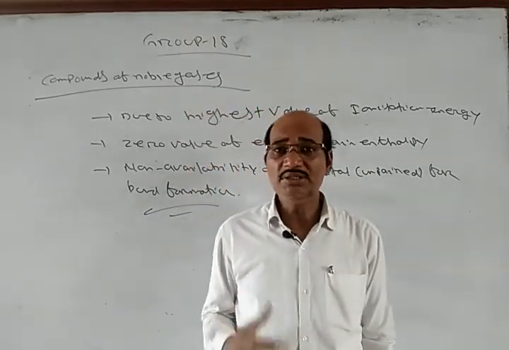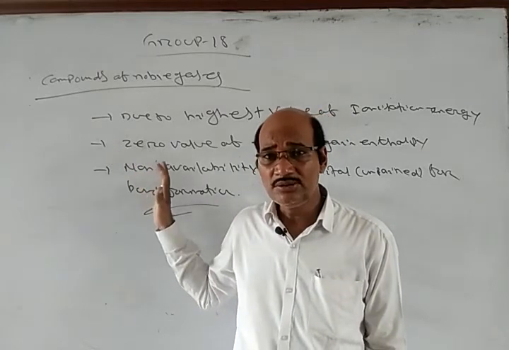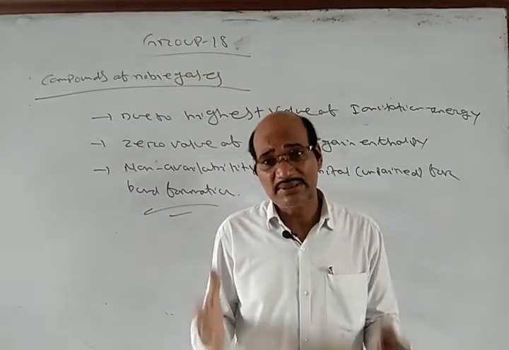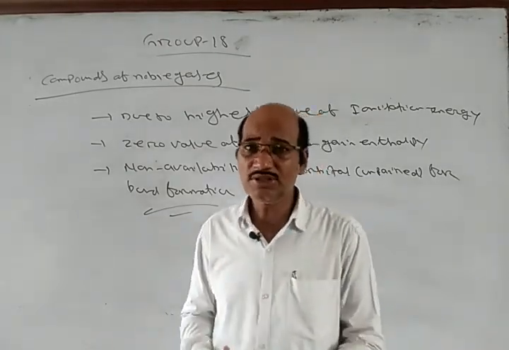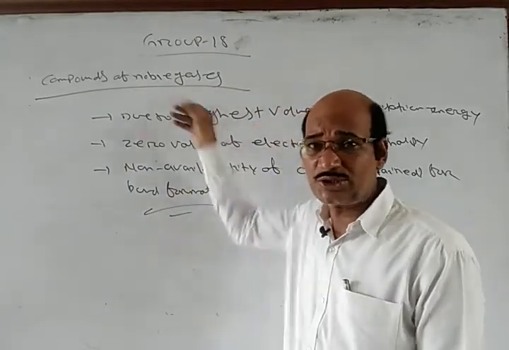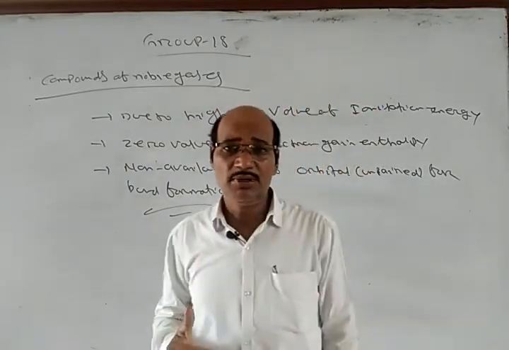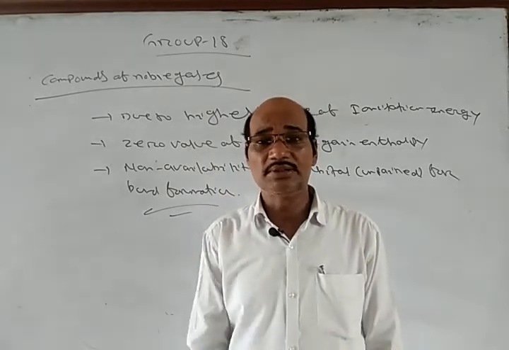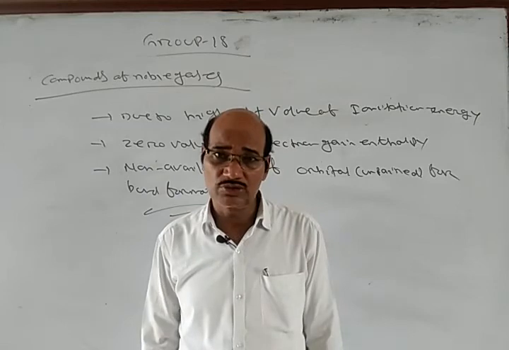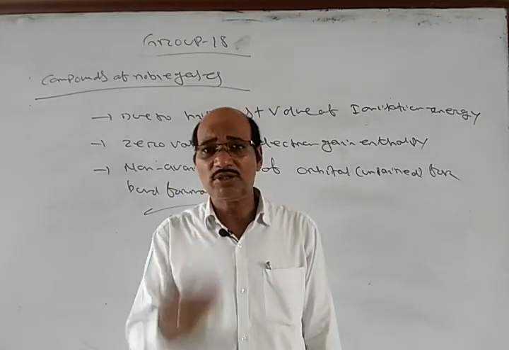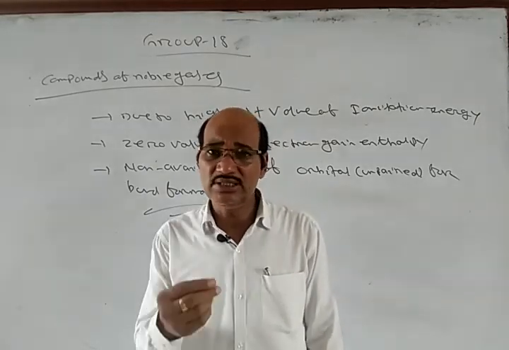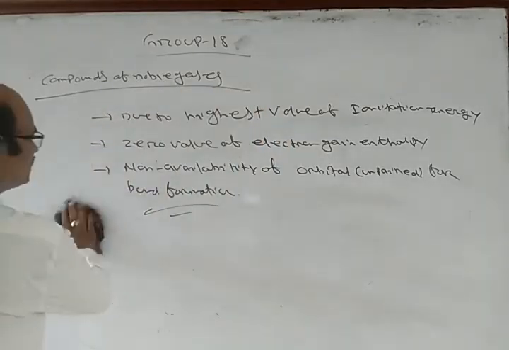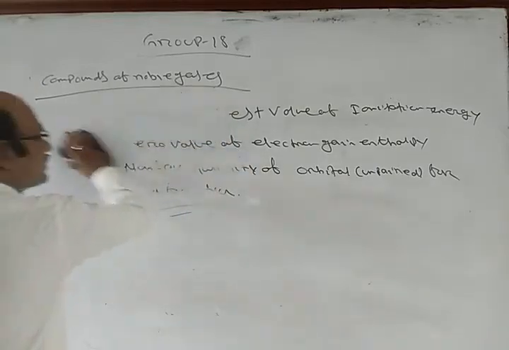Now the formation of compounds happens in the excited state or when drastic conditions are given, then only they form compounds, because they are not able to form compounds in normal conditions. So in drastic conditions, when we go for the excited state or the formation of clusters, then the noble gas can form compounds. Some few important compounds are XeF2, XeF4, XeF6. Let us have the structure of XeF2, XeF4 and XeF6.